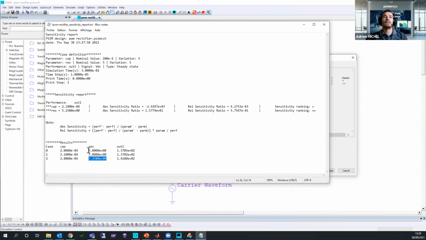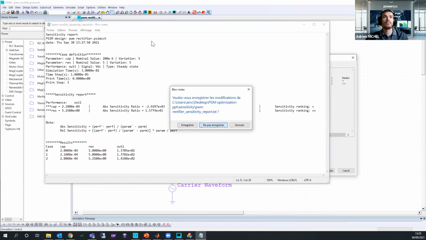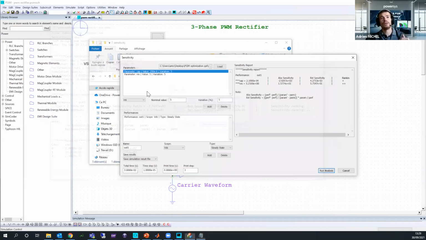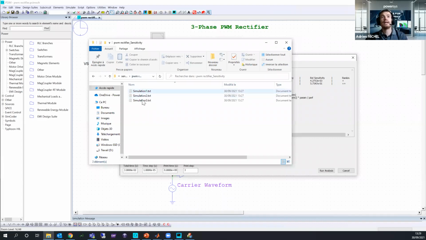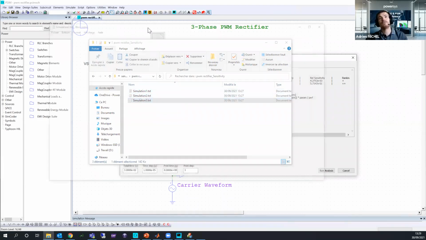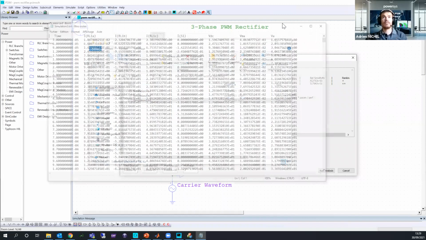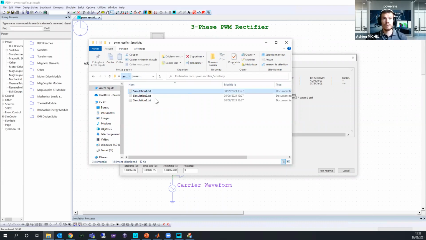So here I just need to do like this, and here it is maybe clearer for you. I have this value of my resistance, and I will apply 5%, and this is my last value, and the capacitance remains the same as the beginning. And here you can see the output voltage. This is the first report, so I don't want to save it, but basically you can go back into all the simulation results. For example, for the last simulation, I have the value of each scope of the simulation, depending on the resistance change. The second simulation is only for the capacitance change. And the first one is the nominal simulation.